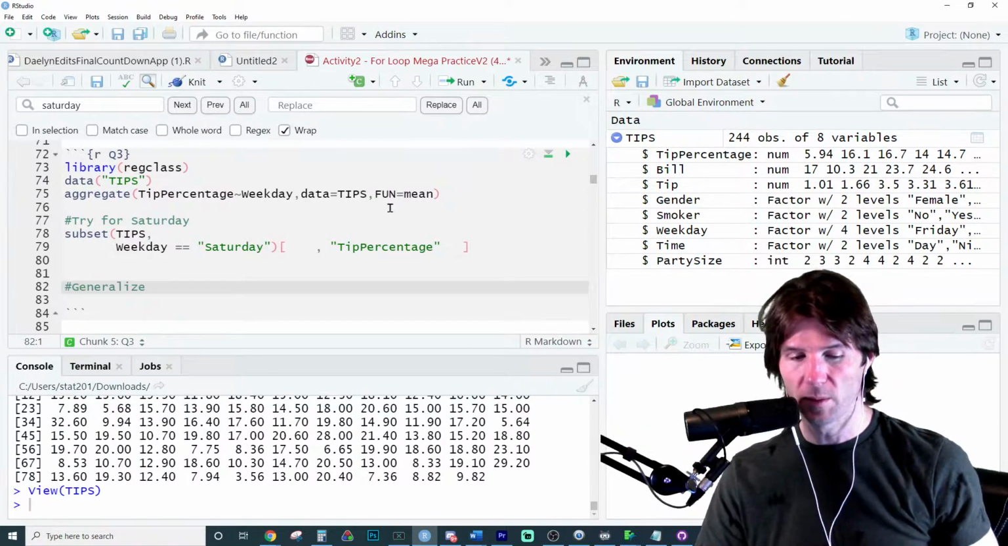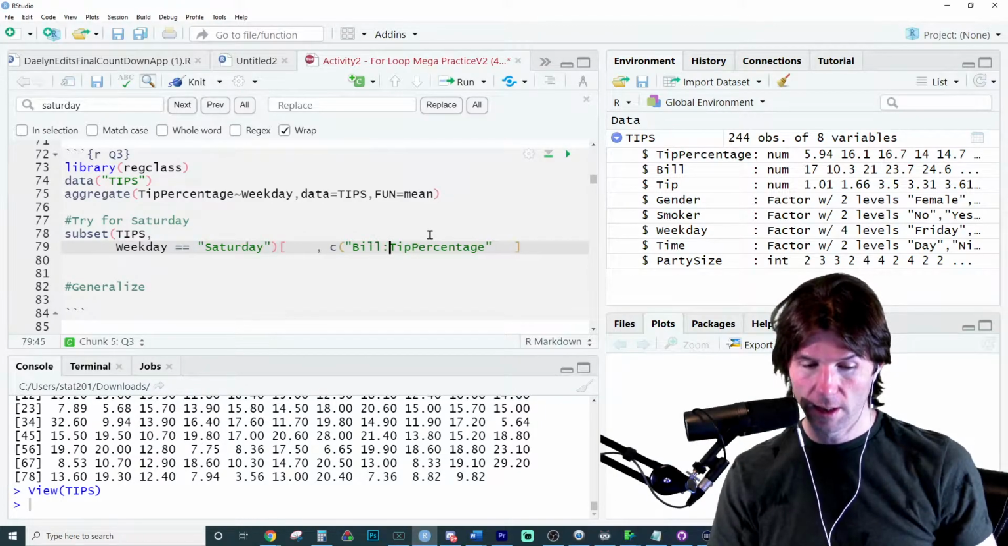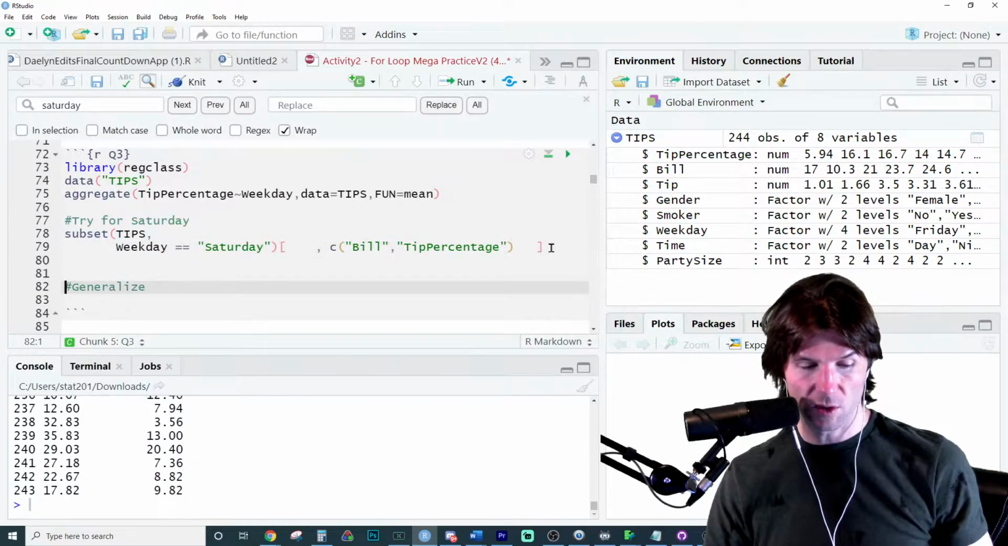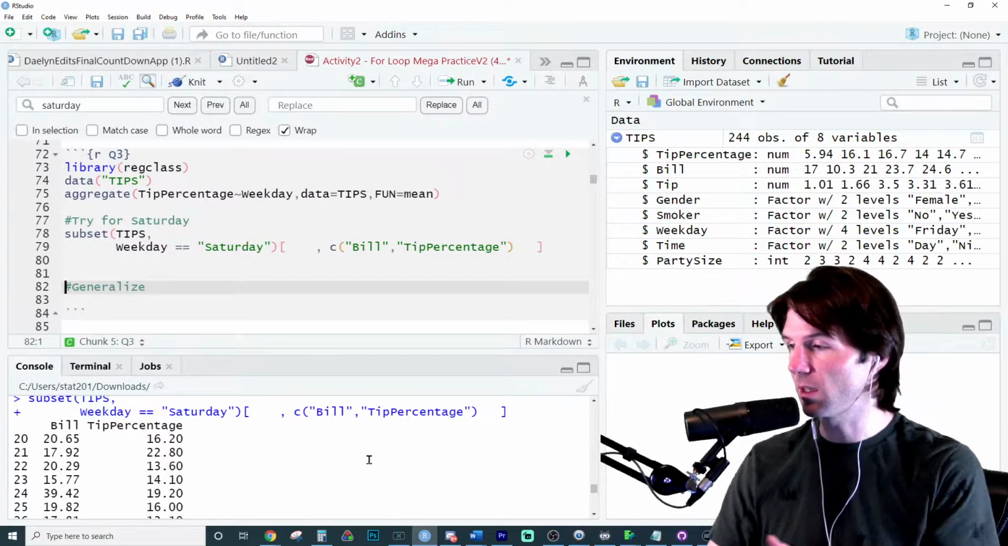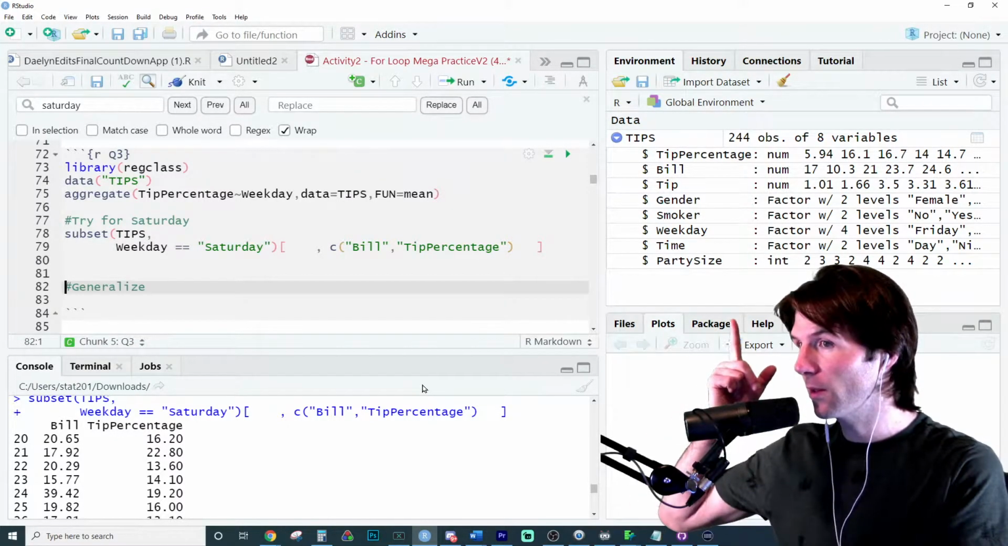If I took multiple columns, like if I said concatenate the column bill, and don't do this, I'm just showing, if I said take two vectors, we would get a data frame right here, because now here's the subset, the two vectors. So there is a tip and there is a tip percentage.